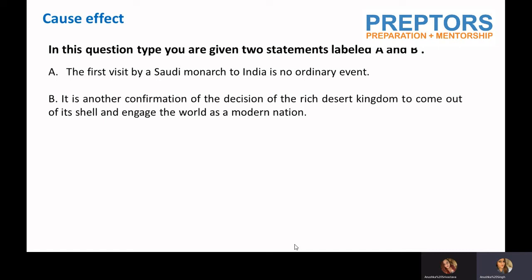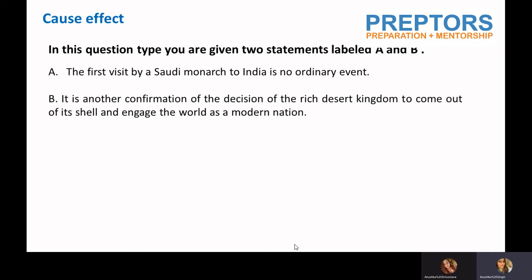Statement A says the first visit by a Saudi monarch to India is no ordinary event, right? And statement B says it is another confirmation of the decision of the rich desert kingdom to come out of its shell and engage the world as a modern nation, right? So these are my two statements.